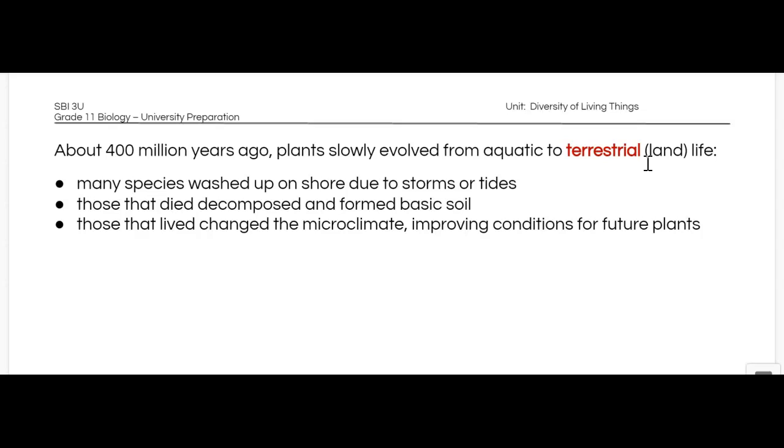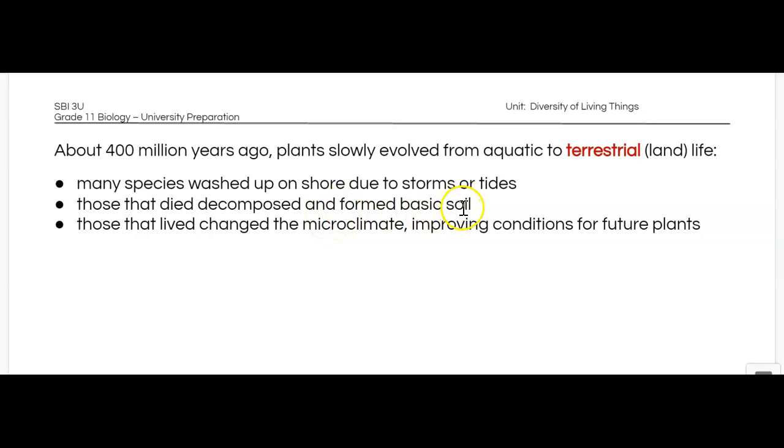This is how we suppose it happened, and the fossil record seems to support that: many species, with storms or high tide, would have washed up on shore, right? You can envision plants just washing up on shore. Of course, those early aquatic plants would not have been able to survive on land because they wouldn't have had the necessary adaptations to do so. So they would have just died and decomposed.